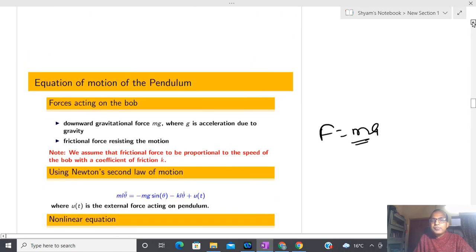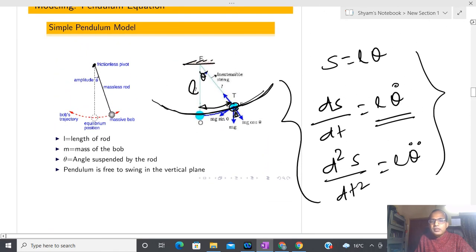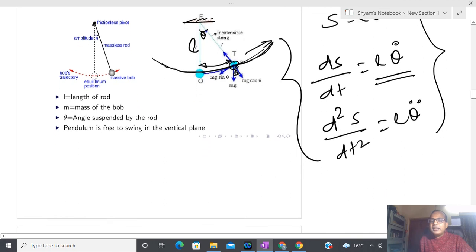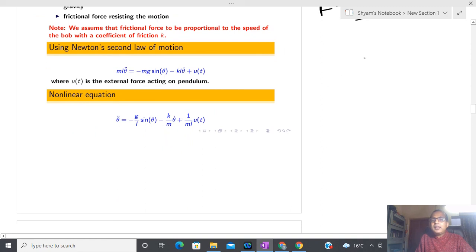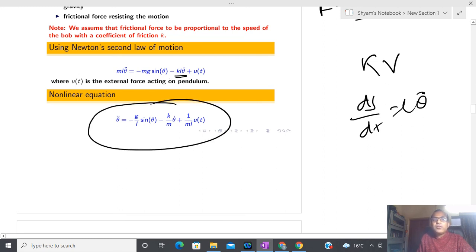You can see here that if you apply some kind of force U, then some opposition force mg sin theta due to gravity comes into picture. Due to that reason, the negative sign is here. Since this pendulum is moving in this particular direction, the drag force is in the opposite direction, so again a negative sign comes into picture, and due to that reason I have minus k into velocity, and we know that dx by dt is L theta dot, so this term comes into picture. And now this kind of mathematical model we are getting.